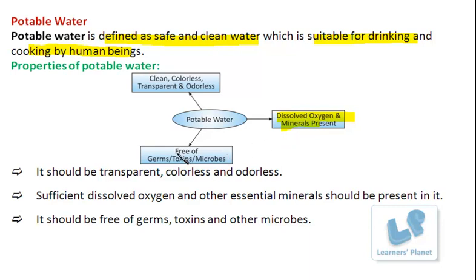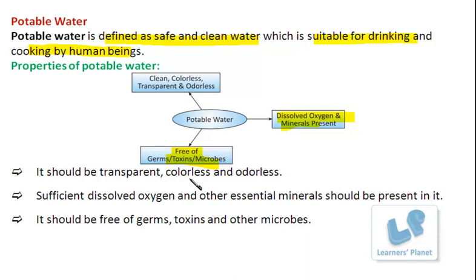Right? Besides this, potable water is free of all unwanted particles like germs, that is, living microorganisms, or toxins or other microbes as well, so that the quality is maintained. See, we are obtaining the water from a natural resource, right? And these natural resources are exposed to different types of agents, isn't it?